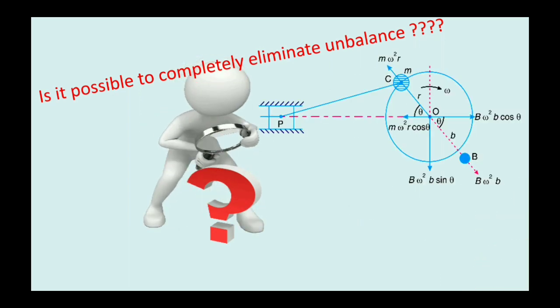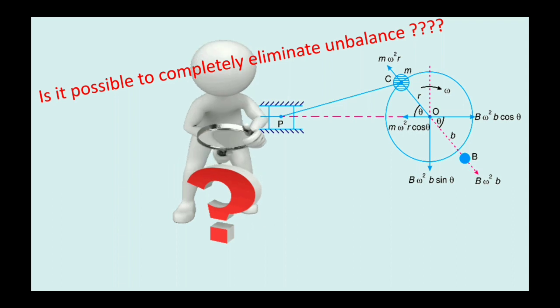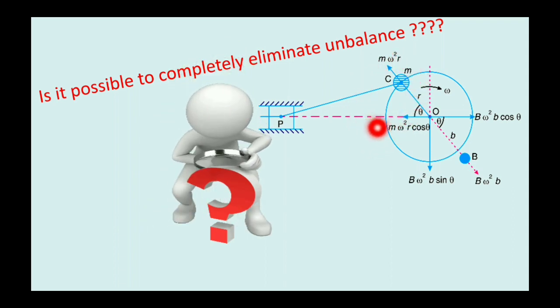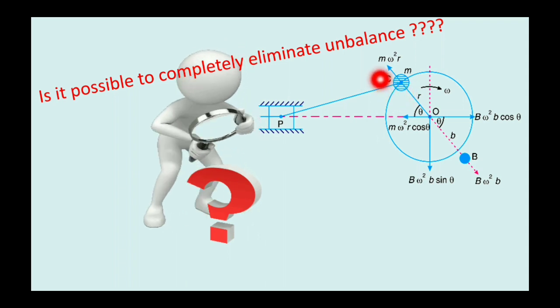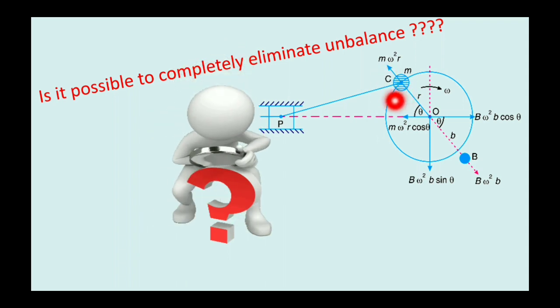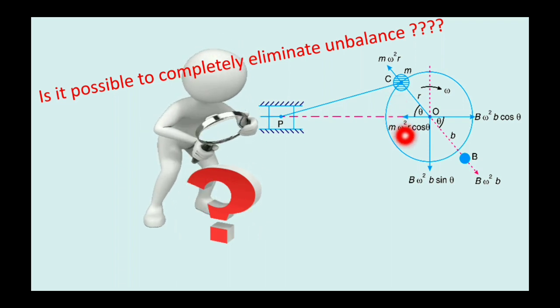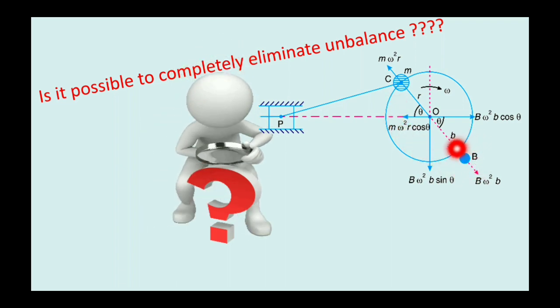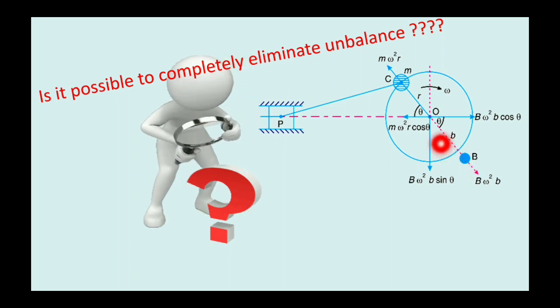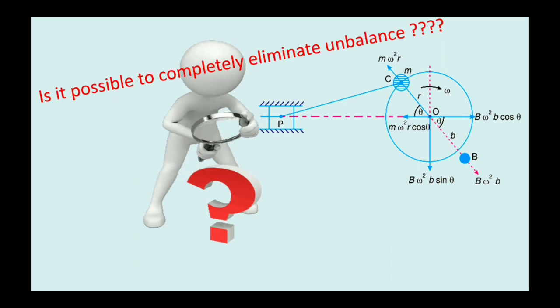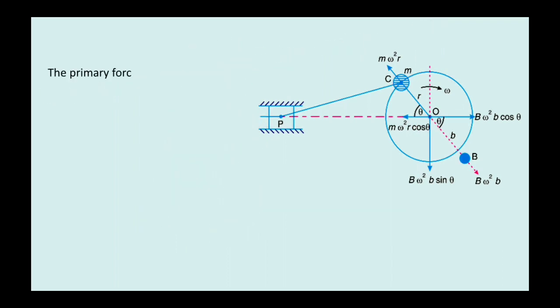Considering the same mechanism, in order to completely eliminate this unbalanced force, that is a centripetal force m omega square r, like in the case of a rotating unbalanced system, we can consider another mass, say of magnitude B, at a distance b from the center O. Then the primary force is balanced if these two forces are equal.